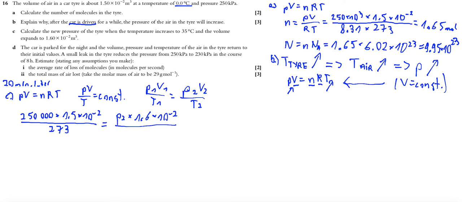This is 35 degrees Celsius, so 35 plus 273, which is 35 degrees Celsius expressed in kelvins.